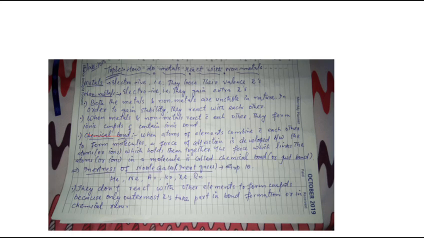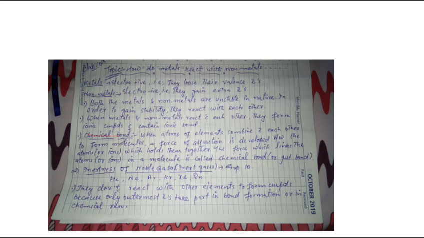Here you know the inertness of noble gases, which are also called inert gases. All the elements are reactive in nature, but noble gases are non-reactive. It means all the other elements that are present in the periodic table contain an incomplete valence shell. Valence shell means outermost shell. They contain an incomplete valence shell. That is why they take part in a chemical reaction in order to gain stability.